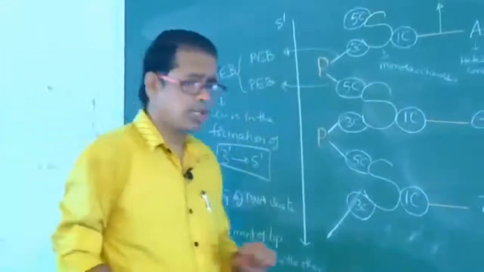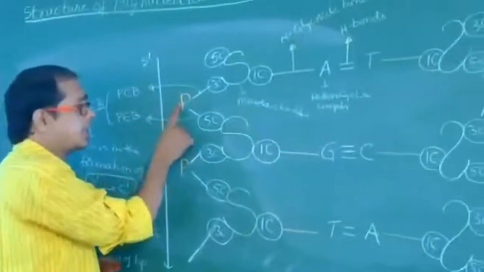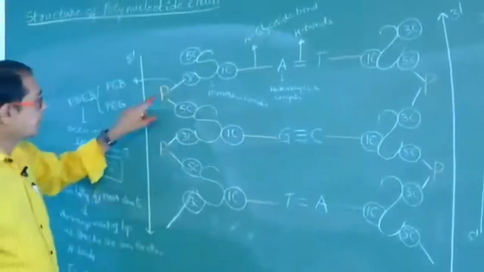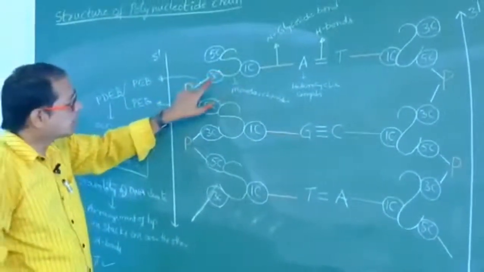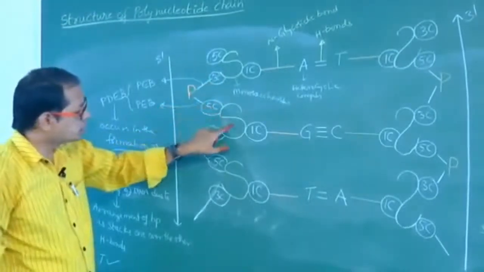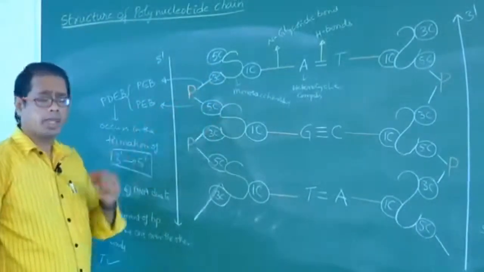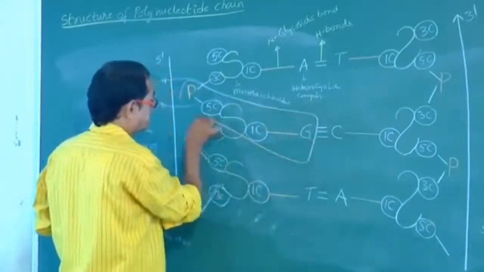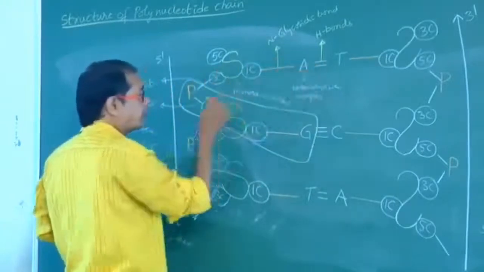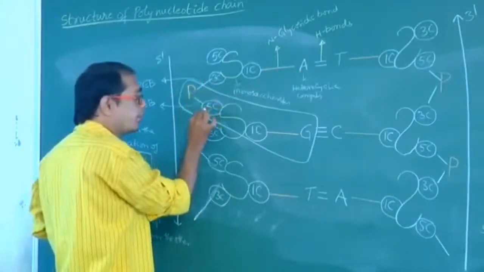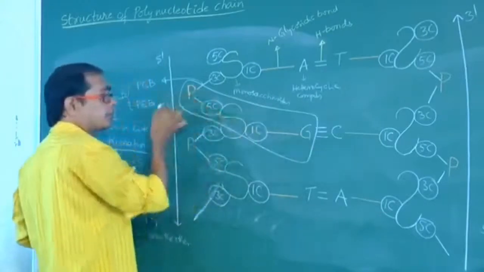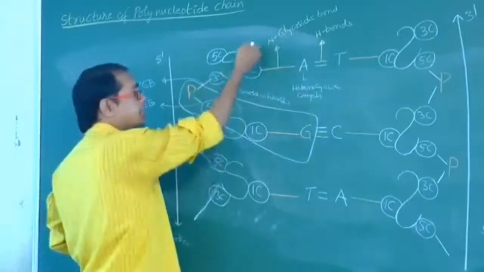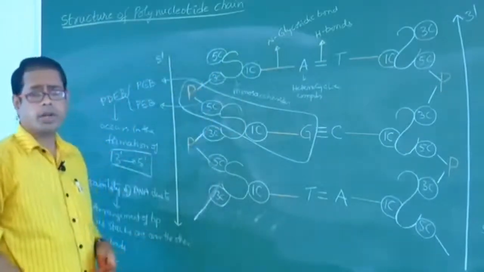Okay, look at here, phosphate is attached to sugar at both the third carbon and the fifth carbon. Phosphate is attached to sugar here at the third carbon, and here at the fifth carbon. Of these, which one is a nucleotide? See, this one is a nucleotide. This one is not a nucleotide. Phosphate is attached to the fifth carbon of sugar of a nucleotide. Phosphate is attached to the third carbon of sugar of the adjacent nucleotide. This is also very, very important, my dear students.